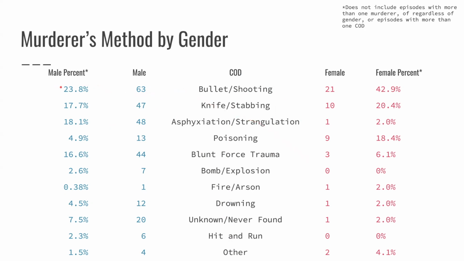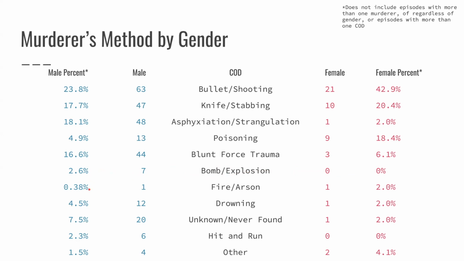But if you look over here at the percentages, you can see that the most common for men are shooting, stabbing, strangulation, and blunt force trauma. These are generally violent, up close and personal methods of killing someone. And if you look at explosion, it may not be very high for men, but all of them were men.